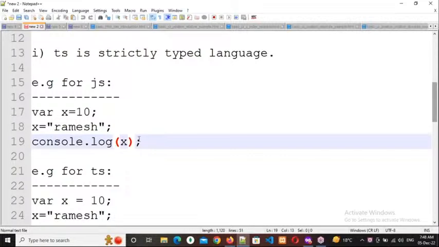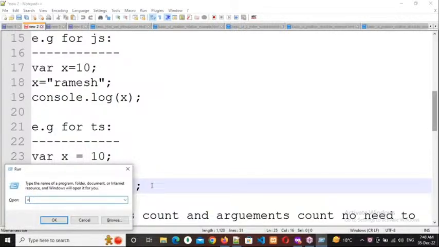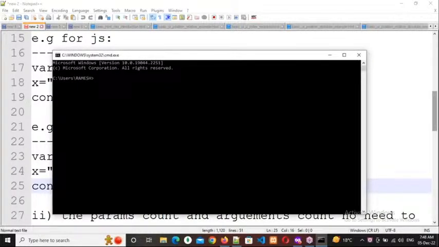For example, the same thing I am doing with TypeScript, where x equal to 10, x equal to Ramesh, and console.log x. Now what is the output I will get? Respond, everybody. 10, sir. Okay, 10, Ramesh, or error? What is the output I will get? Error, sir, error. Why error?